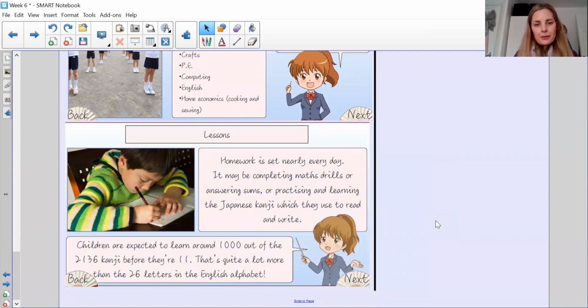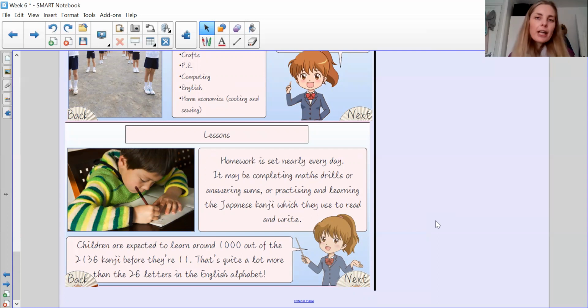Right, and the last bit of information about the lessons is homework is set nearly every day. They get homework. It may be completing maths drills or answering sums or practicing and learning the Japanese kanji, which they use to read and write. Children are expected to learn around 1,000 out of the 2,136 kanji before they're 11. That's quite a lot more than the 26 letters in the English alphabet.